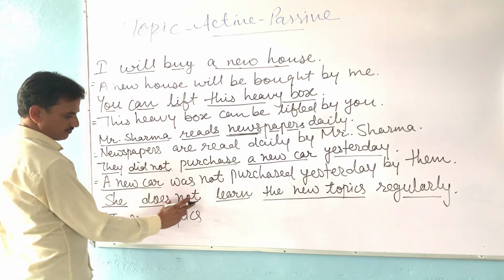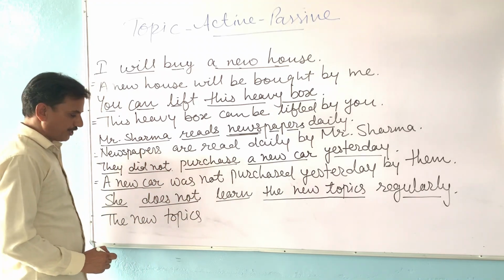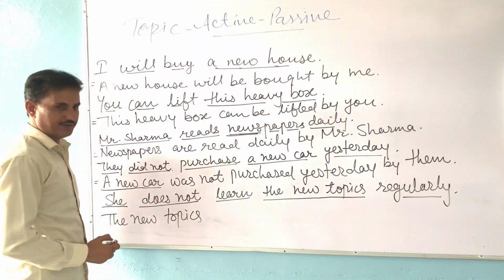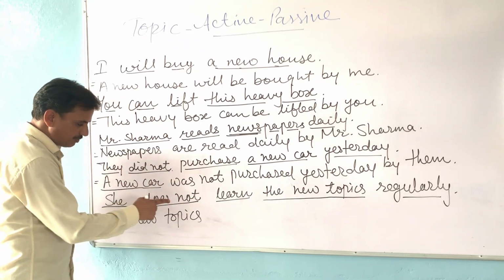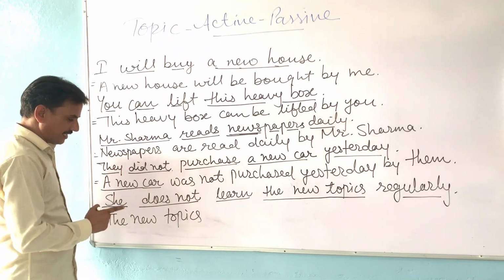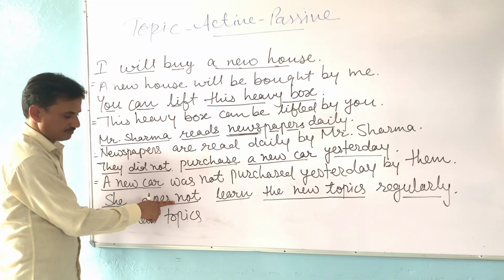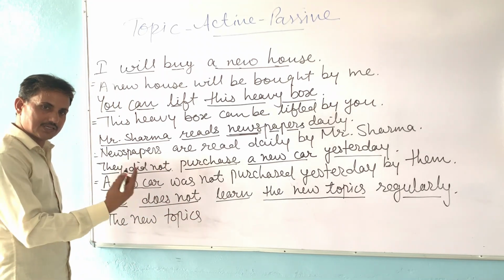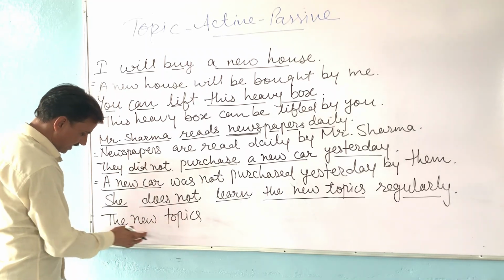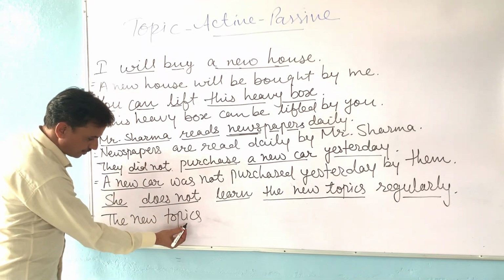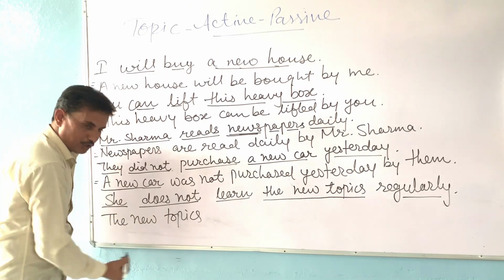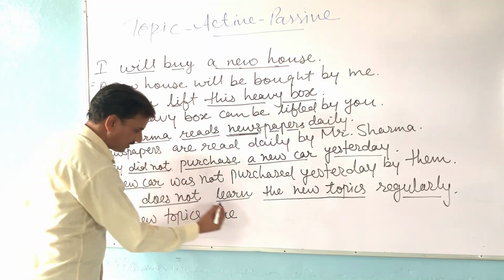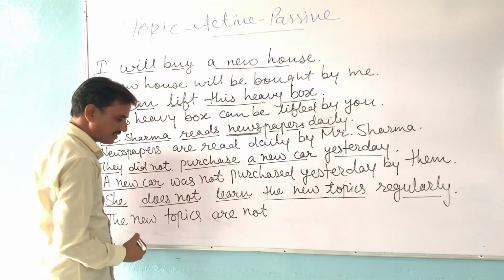Now we will write the verb. According to the rules of changing tenses, does not plus first form is given in the sentence. It means which tense is being used in the sentence? Present simple tense, negative. So as per the rule, we will use here is, am, are plus not plus third form. And what is our object? The new topics. Topics, so this is a plural object. We have to use here are, and we will add not, because not is given in the sentence.